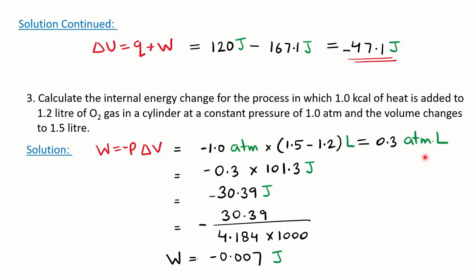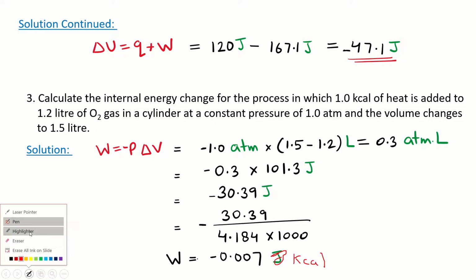So you can put in the formula and get the values after conversion. You will get the value for W, right? But you are getting W here in joule, and you have to convert it into kilocalorie. So actually this is not a joule here, it is the kilocalorie, right? You can see we got the answer after conversion in joule. Now from joule you have to convert into kilocalorie.